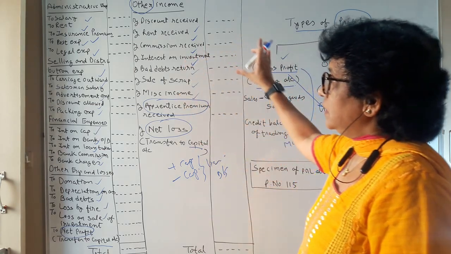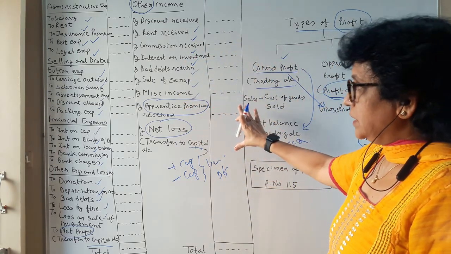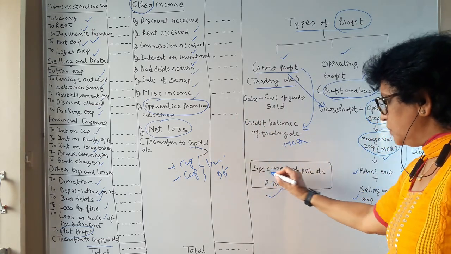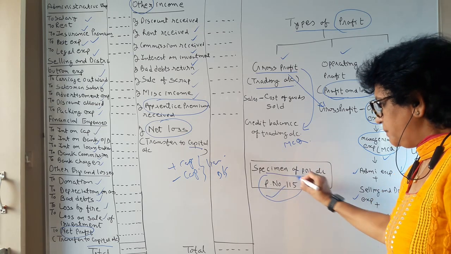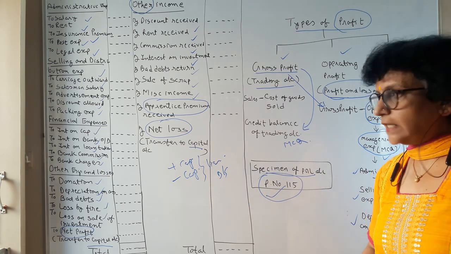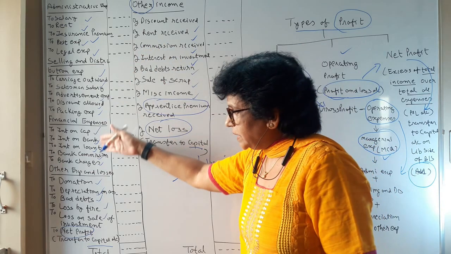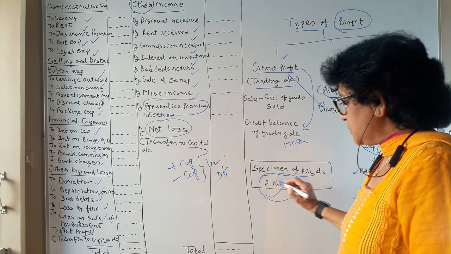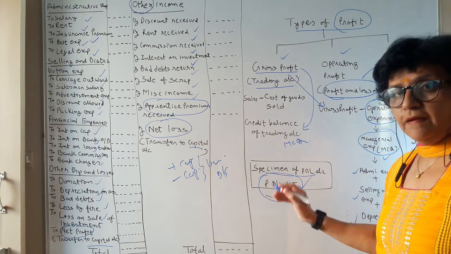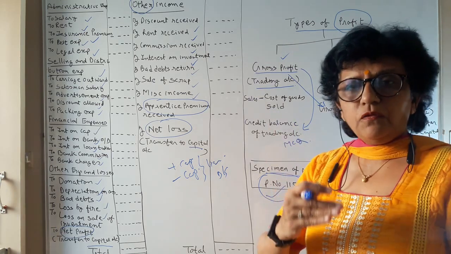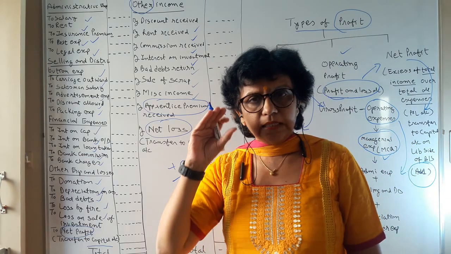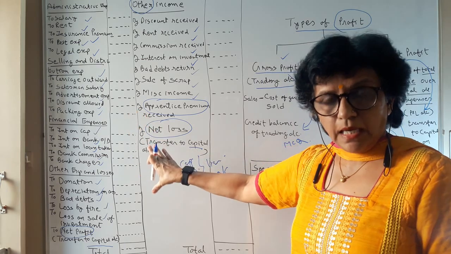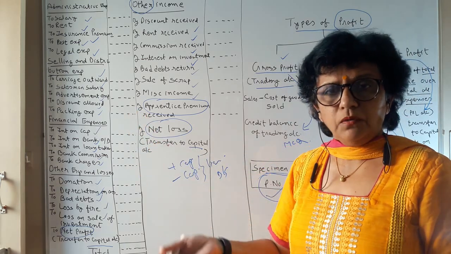In this manner we have learned about the specimen of the profit and loss account. You will know more when you see the specimen given on page number 115 of your textbook, where you will see a few more expenses related to each head. So revise page number 115 without fail, and if possible write it down two times in your notebook, so that each expense's place fits in your mind, which will help you do your final account examples.